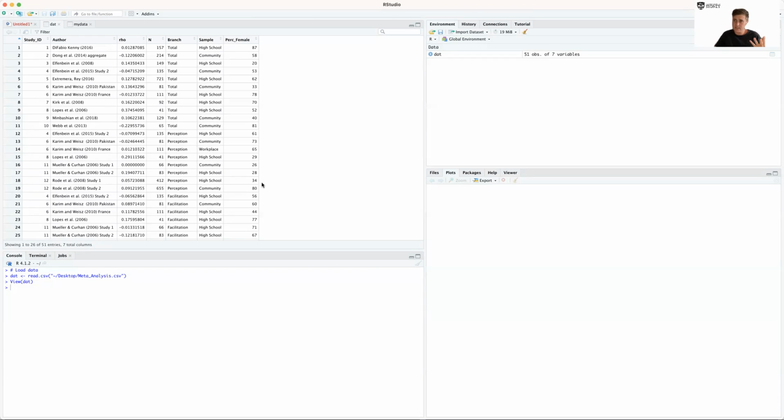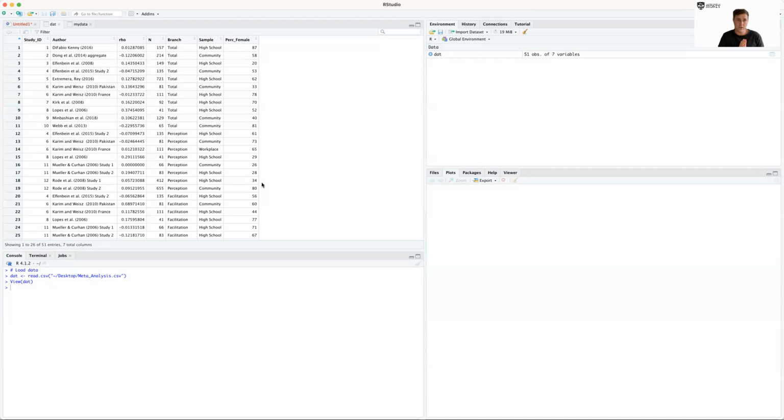You need a measure of effect size, a sample size, and then any other information you want to use as a moderator. So if you just wanted to do a meta-analysis, all you would want is that effect size and the sample size. Everything else is for moderation, to see if this variable is linked to the effect size. Do we have bigger effect sizes for total EI versus the perception branch of EI? Do we have bigger effect sizes for studies that have more females? Do we have bigger effect sizes if we look in community samples versus high school samples?